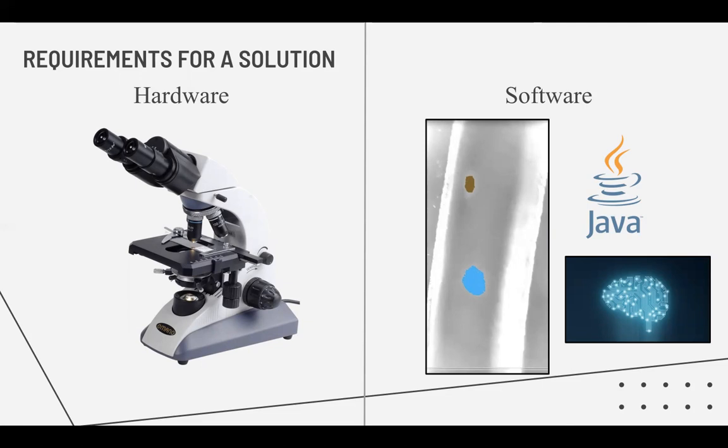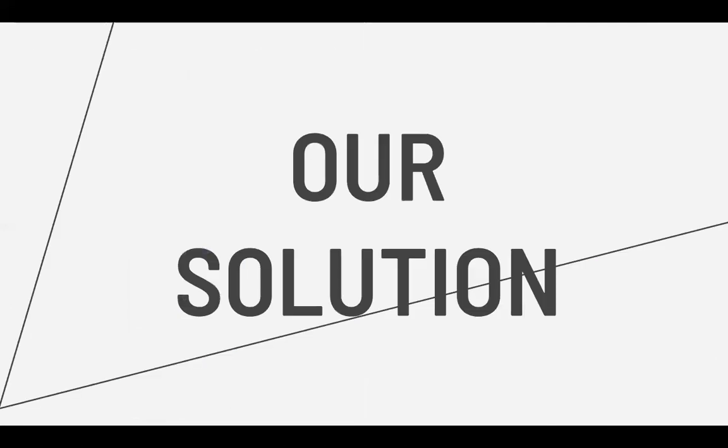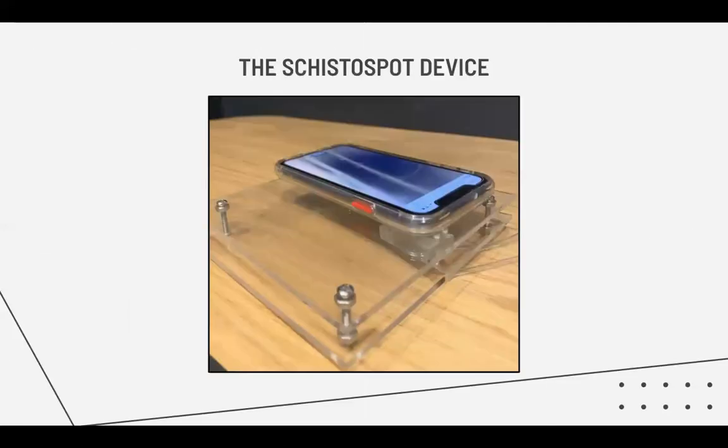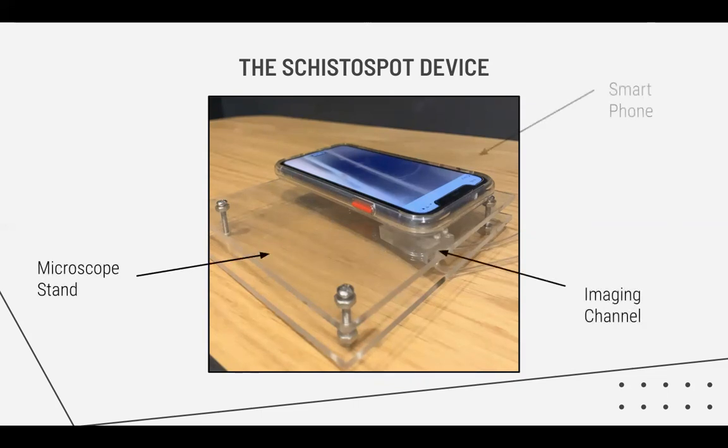Taking these things into account, we were able to come to our solution, which is the SchistoSpot device, which is visualized here. An automated diagnostic device that does not require trained professionals and can successfully diagnose infected patients. The device consists of three main components: the microscope stand, the imaging channel, and the smartphone itself. We will go into each of these three things, starting with the microscope stand.